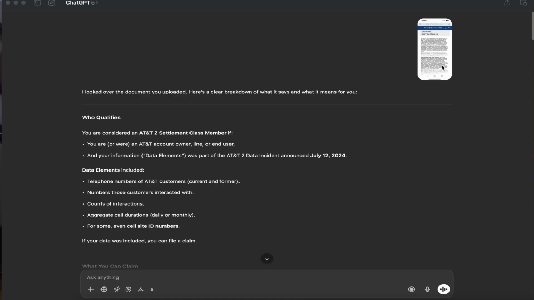In this data breach, AT&T has agreed to pay a large settlement. They're working with a law firm, and the law firm has sent out this email around this class action lawsuit. It explains I'm a member of this class action lawsuit and gives me a couple options I can pursue if I was harmed through this data breach.